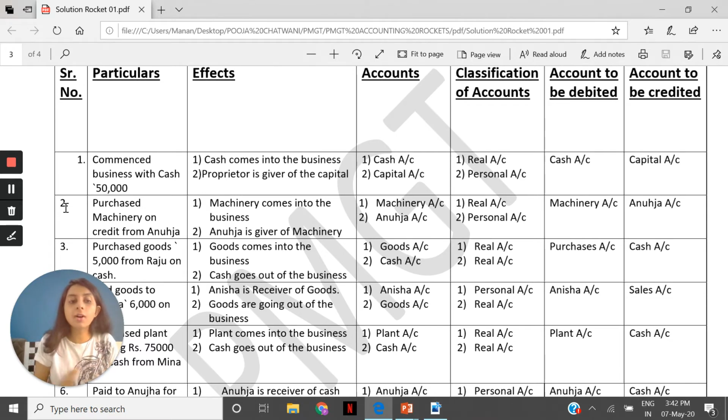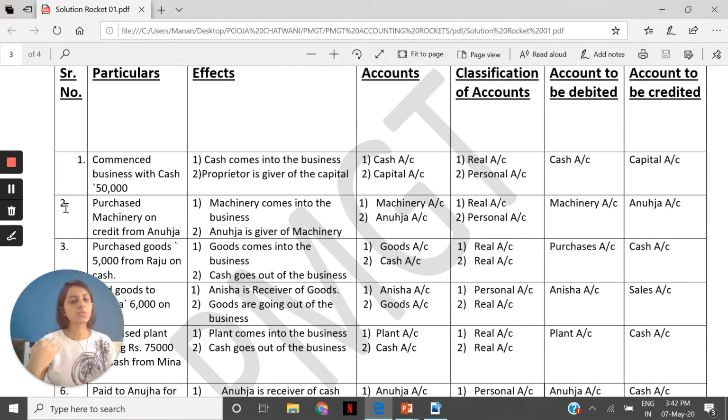Who is the giver of this cash? Owner is the giver of the cash, and that is why we credit owner. Debit the receiver, credit the giver. I hope the first one was easy to understand and grasp. Great. Let's go for the second one.